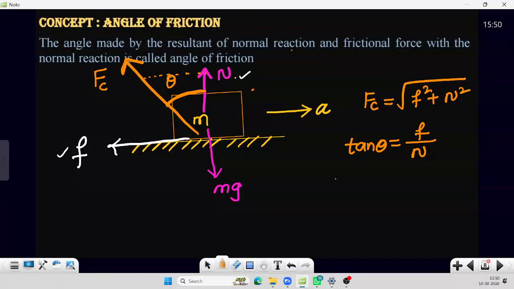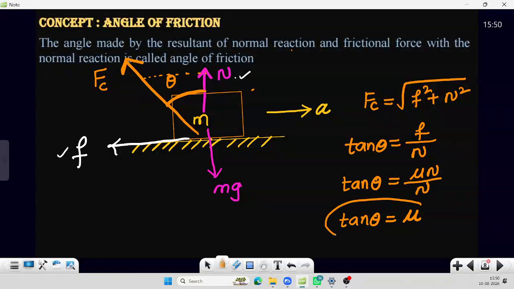So tan theta equals F by N, where F equals mu N. So mu N by N gives tan theta equal to mu. Here theta is called the angle of friction and mu is called the coefficient of friction.